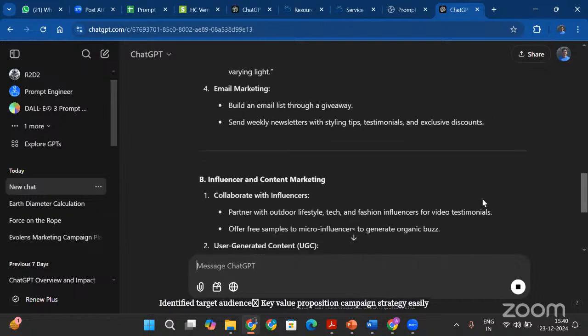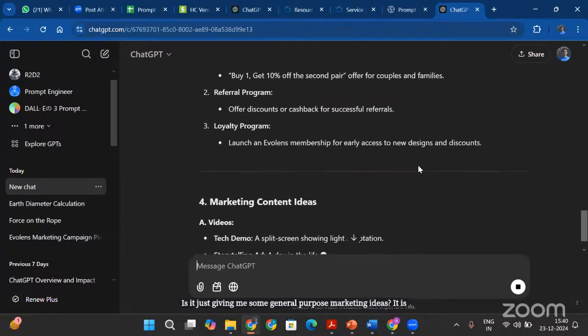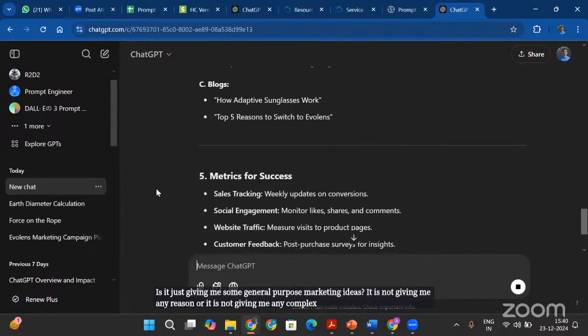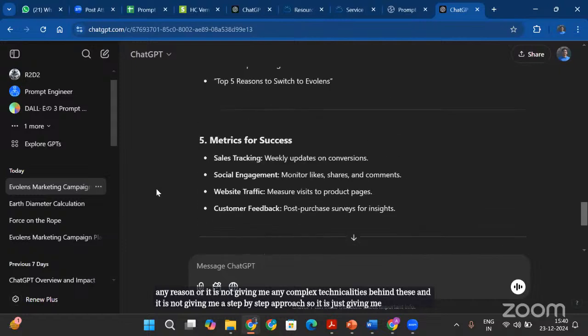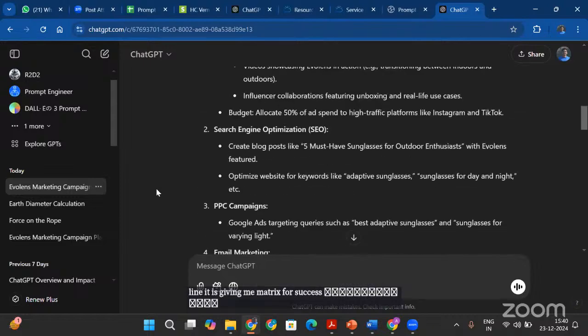It is just giving me some general purpose marketing ideas, right? It is not giving me any reason, or any complex technicalities behind these, and it is not giving me a step-by-step approach, right? So it is just giving me this timeline. It is giving me metrics for success, marketing content ideas, and all these things.